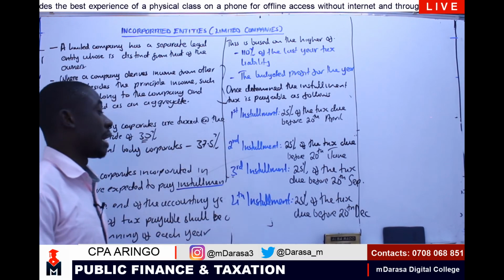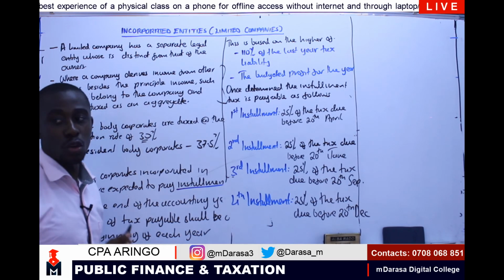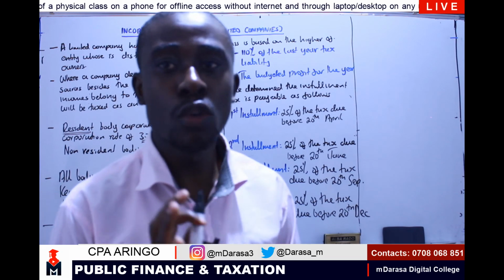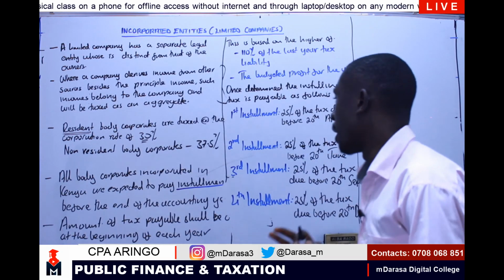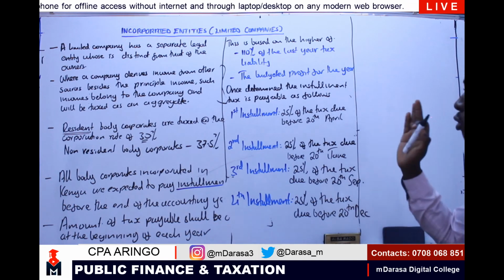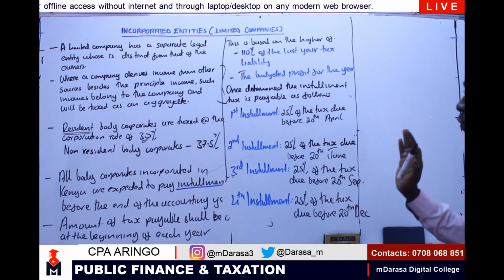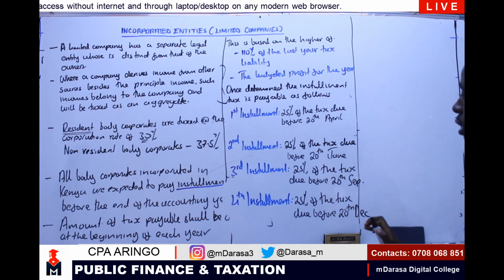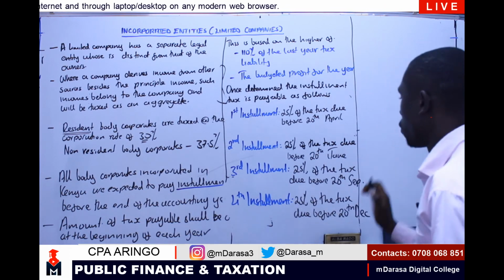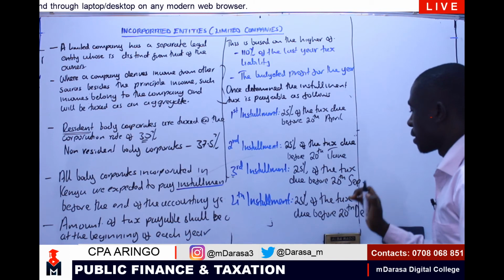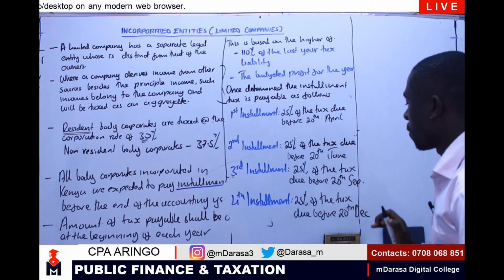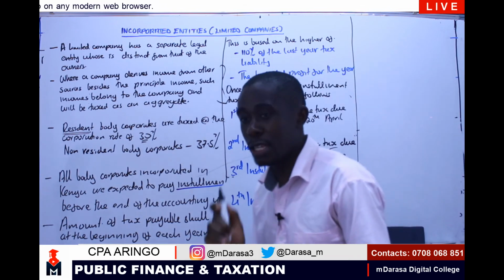So we are looking at 4 equal installments, whereby if I want to pay my installment, I'll consider it on this basis: the first installment with 25% of the tax due before 20th April, second installment with 25% of the tax due before 20th June, third with 25% before 20th September, and the last installment with 25% before 20th December.